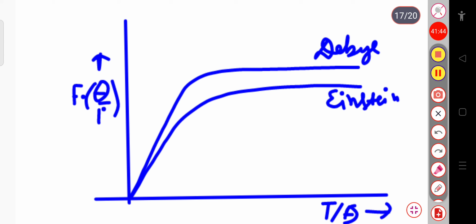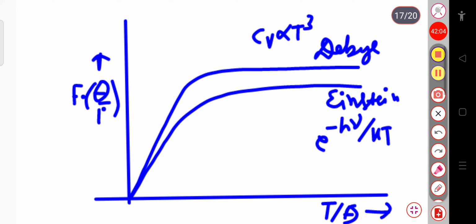In the case of Debye, Cv is proportional to T cube, whereas in the case of Einstein, it decays exponentially, that is, Cv is proportional to exponential minus h nu by kT. So this is all about Debye's theory of specific heat. This is all for today. Thank you.